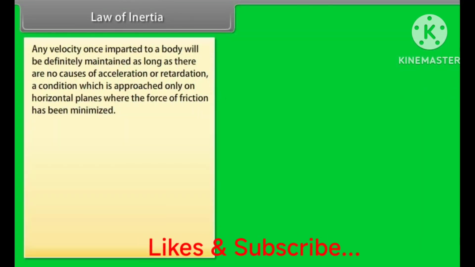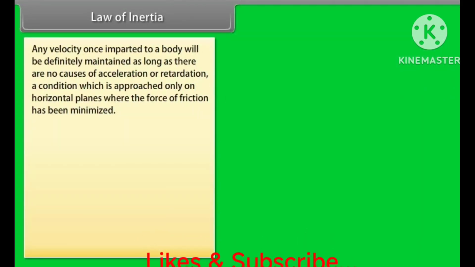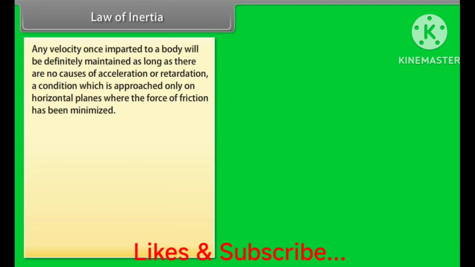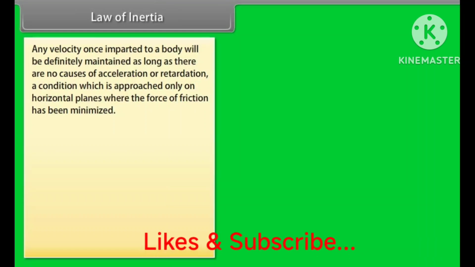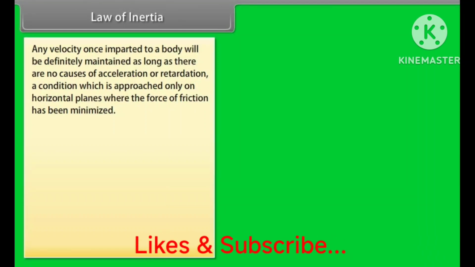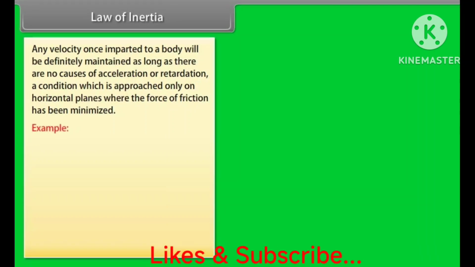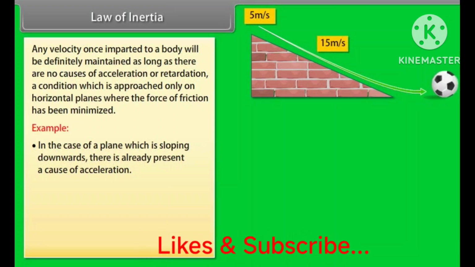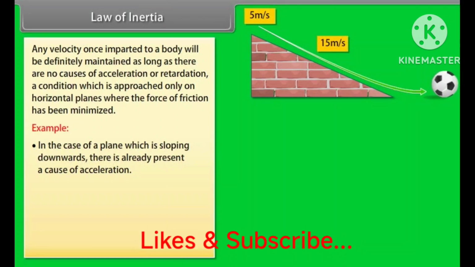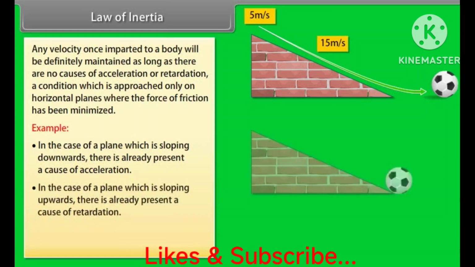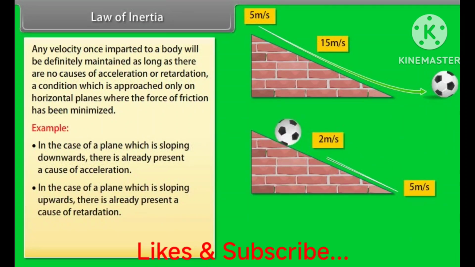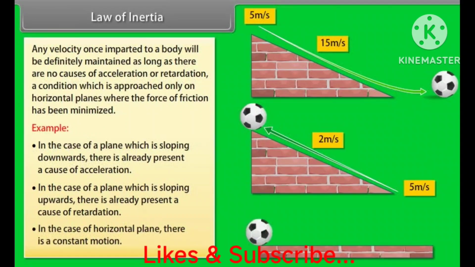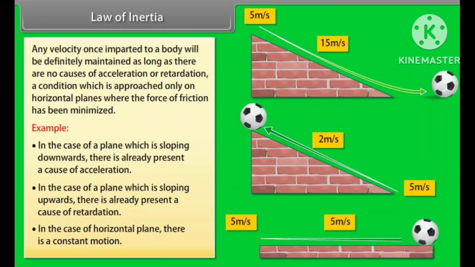Any velocity once imparted to a body will be definitely maintained as long as there are no causes of acceleration or retardation, a condition which is approached only on horizontal planes where the forces of friction have been minimized. Let us take an example. In the case of a plane sloping downwards, there is already present a cause of acceleration. In the case of a plane sloping upwards, there is already present a cause of retardation. In the case of a horizontal plane, there is a constant motion.